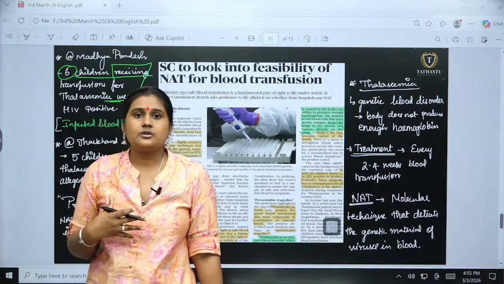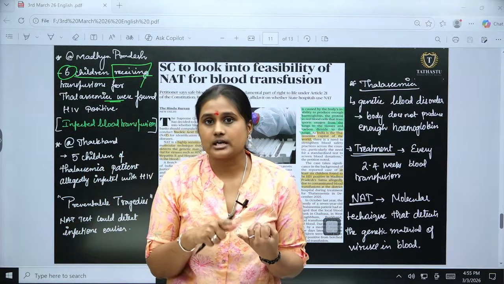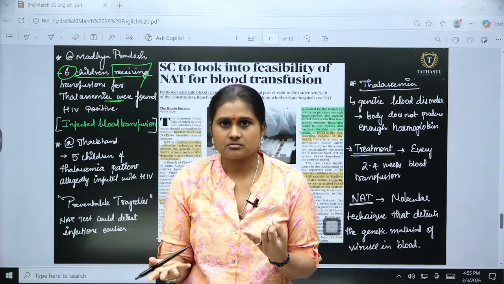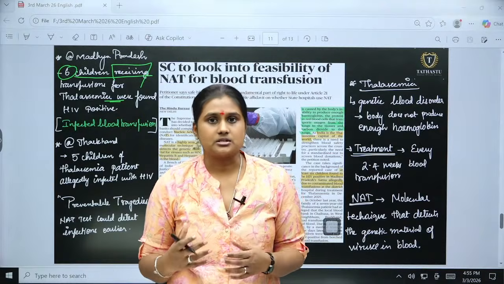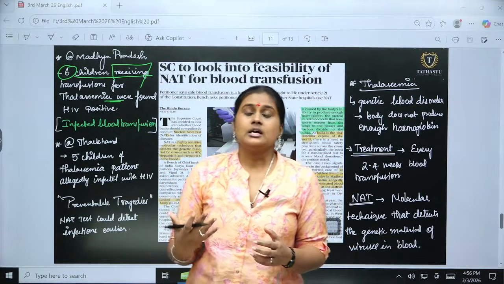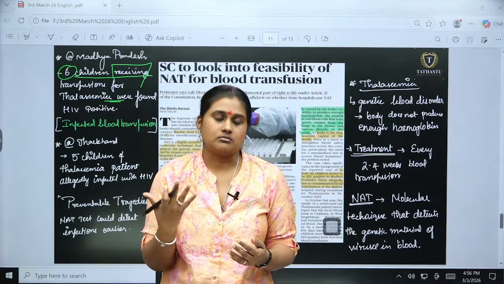So if I don't have enough blood, I'll get jaundice, and organs will not function, right? So these are major problems. To combat that, they have to take blood every 2 to 4 weeks.